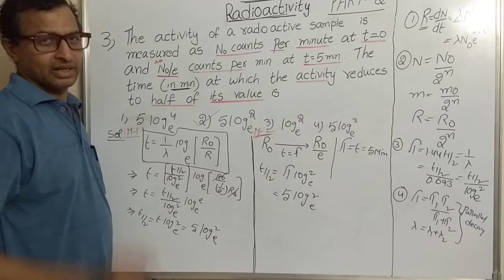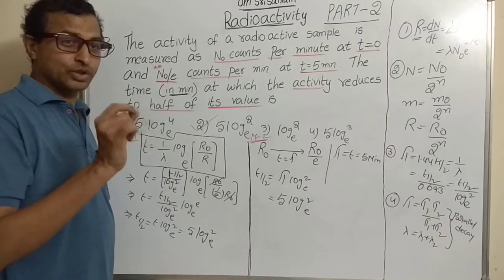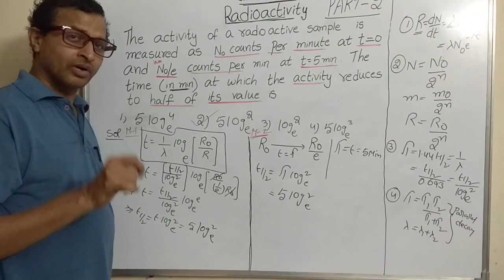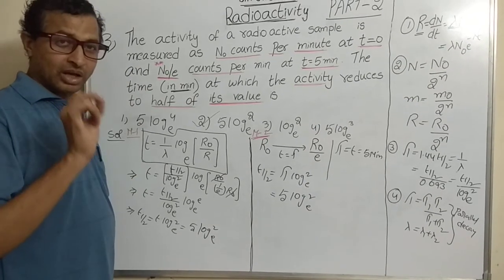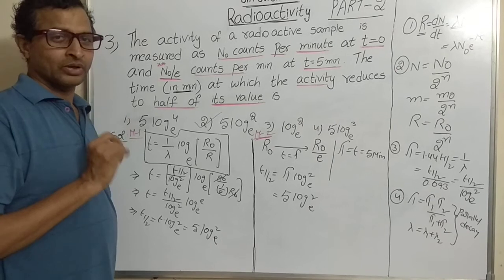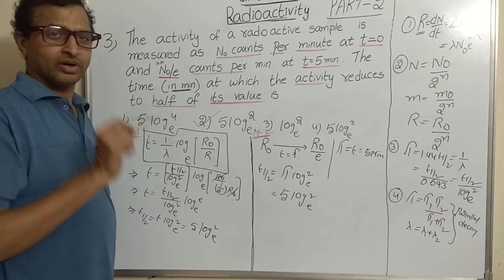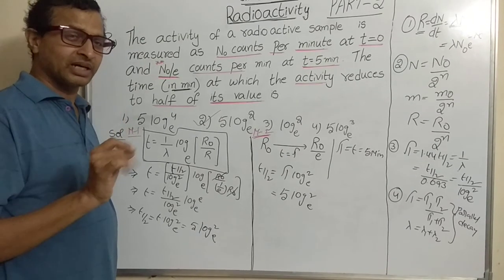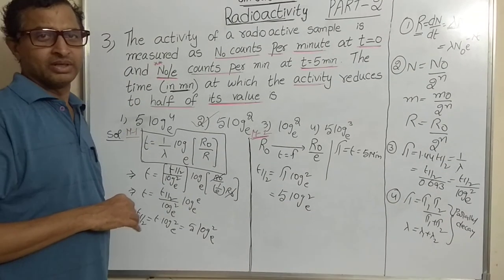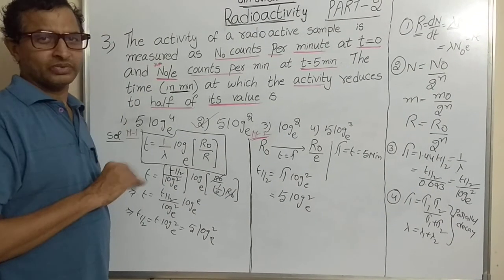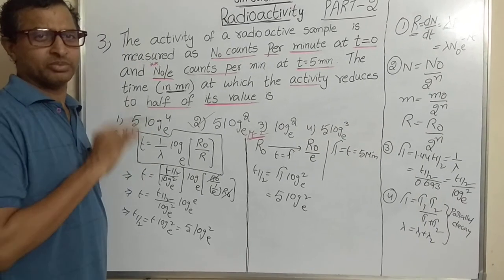Half-life of the radioactive sample is equal to 0.693 upon lambda, or else that 0.693 can be replaced by log 2 base e upon lambda. So t half is equal to log 2 base e upon lambda, or else 0.693 upon lambda. Both formulas are very important. This is all about models 1, 2, 3. In the next video, we will see some more problems, only numerical problems.